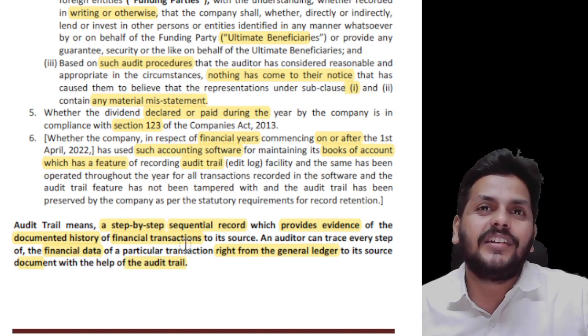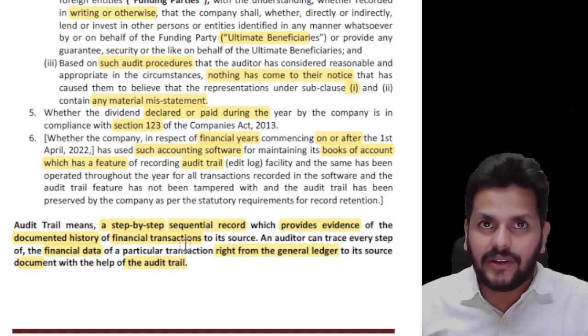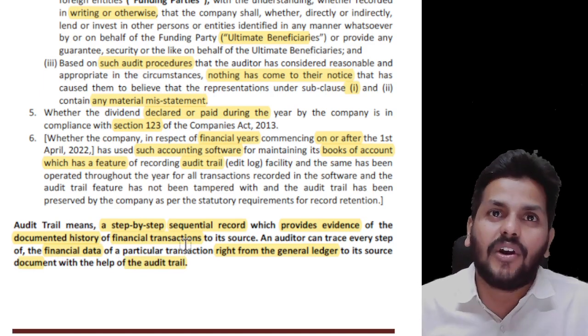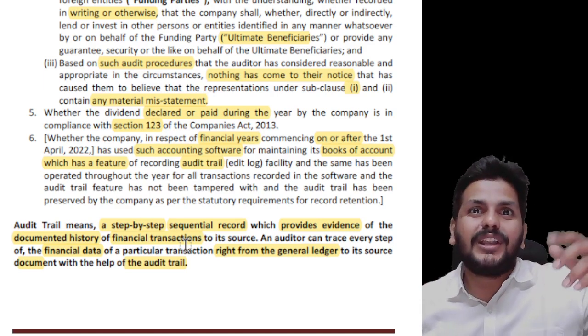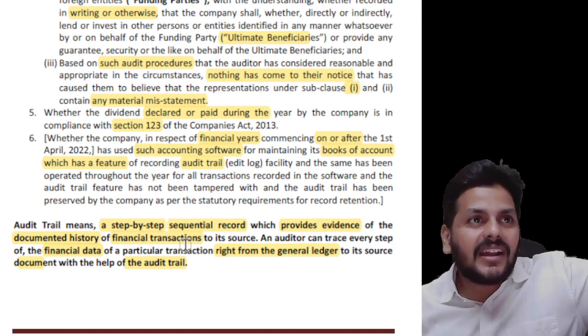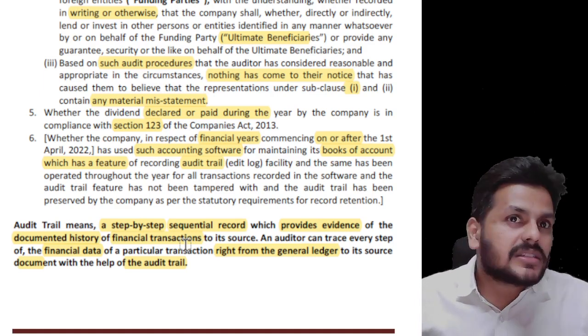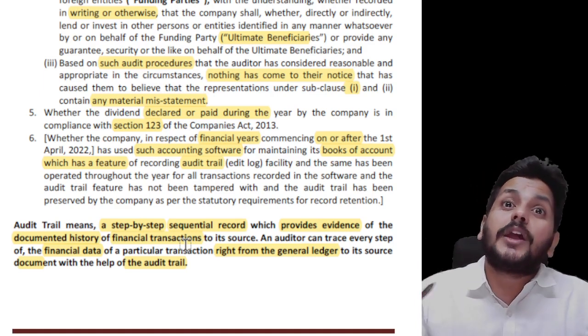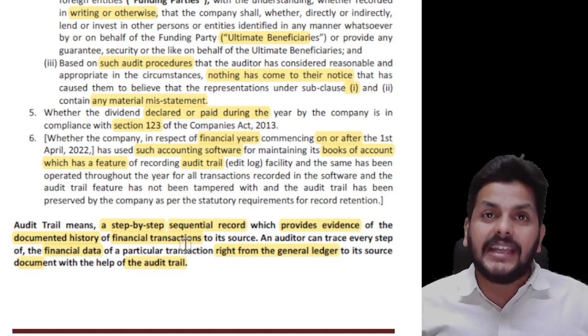You know why this is introduced again? A lot of people, after the transaction is posted, want to make some alteration, so they will go back and delete. In many softwares, the fact that a transaction got posted and got deleted later is recorded. So some people went to an extent where they are manipulating the trail itself. Sir, what are you talking? How can they do that? With the help of IT guys.